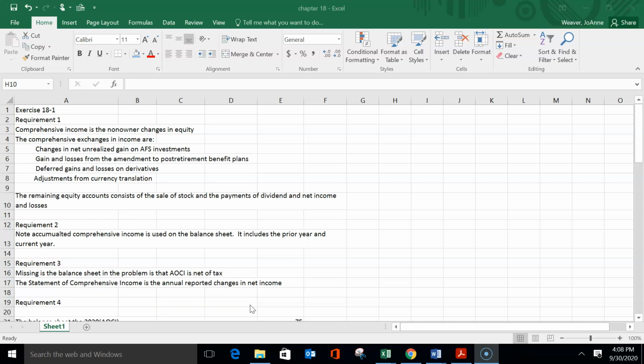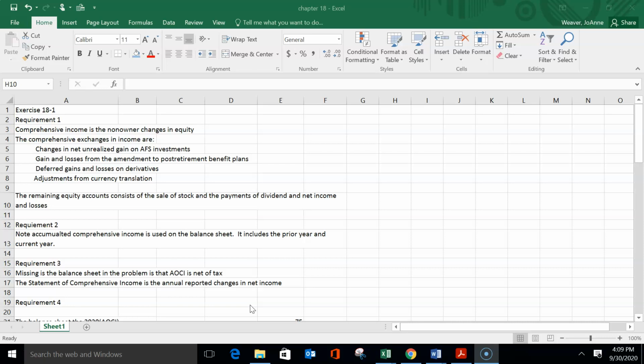Okay, so basically what I just went over with you is the same outline to calculate the statement of comprehensive income, and it provides the detail, where the starting point is net income, and then we could have one of those 4 or all of those 4 adjustments to calculate comprehensive income.